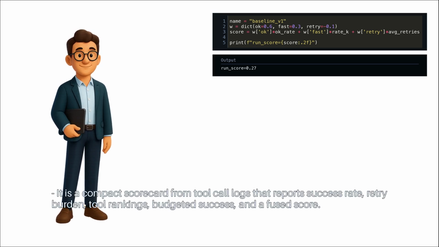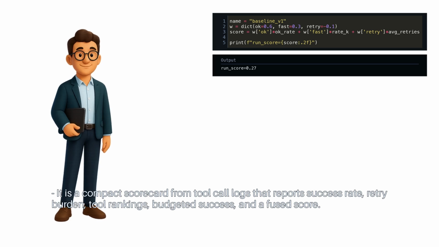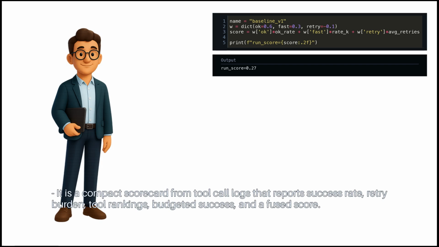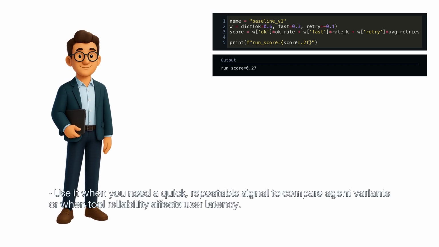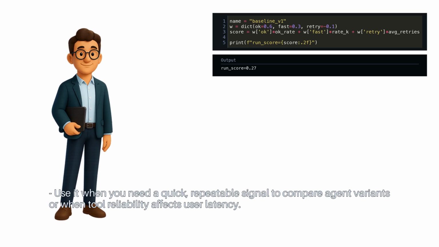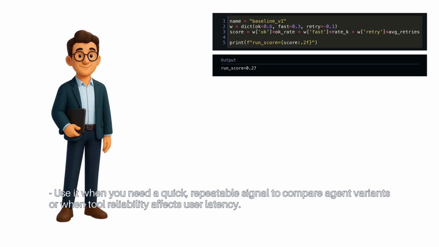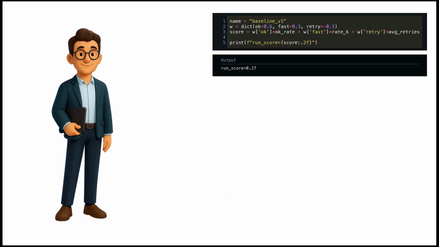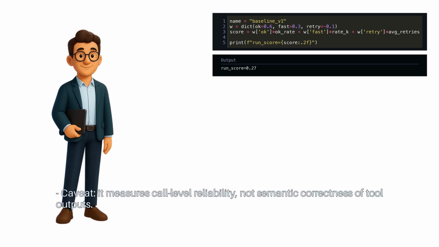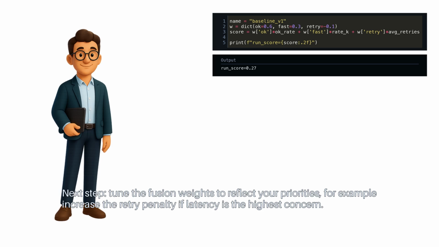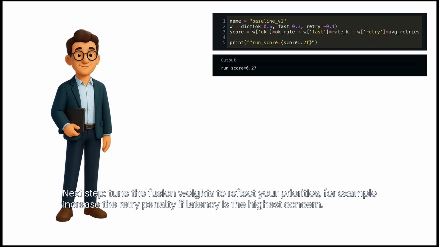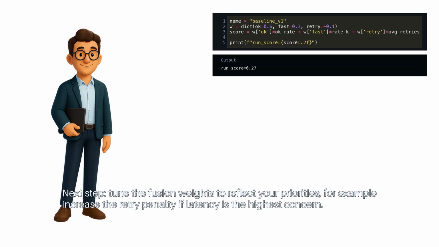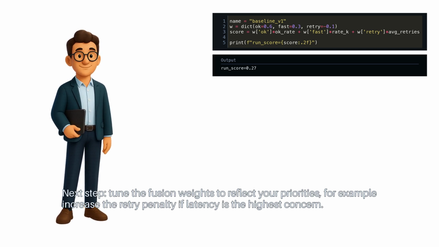It is a compact scorecard from tool call logs that reports success rate, retry burden, tool rankings, budgeted success, and a fused score. Use it when you need a quick, repeatable signal to compare agent variants, or when tool reliability affects user latency. Caveat: it measures call level reliability, not semantic correctness of tool outputs. Next step: tune the fusion weights to reflect your priorities. For example, increase the retry penalty if latency is the highest concern.